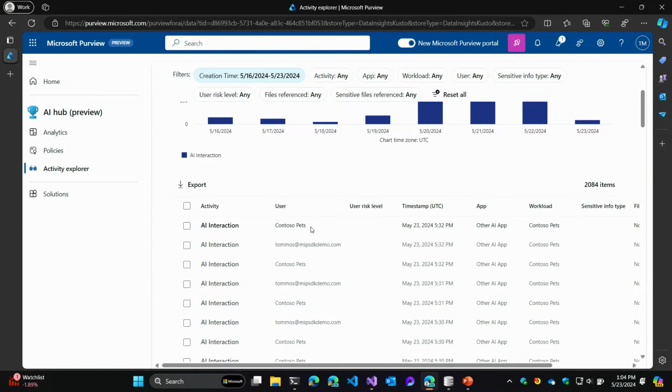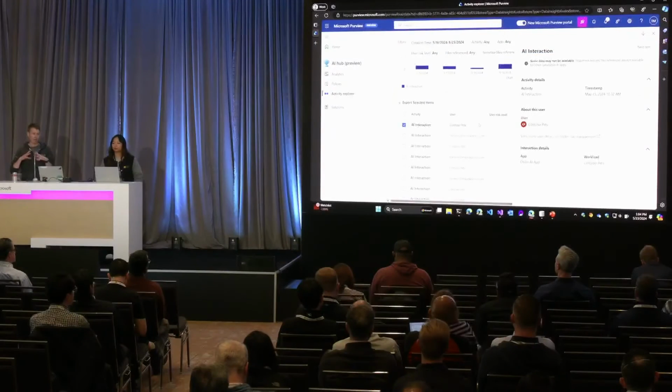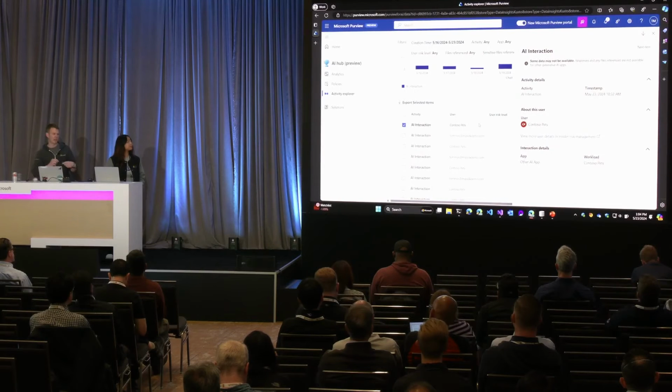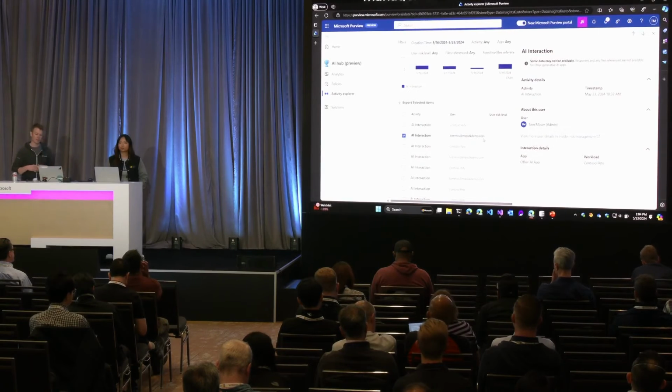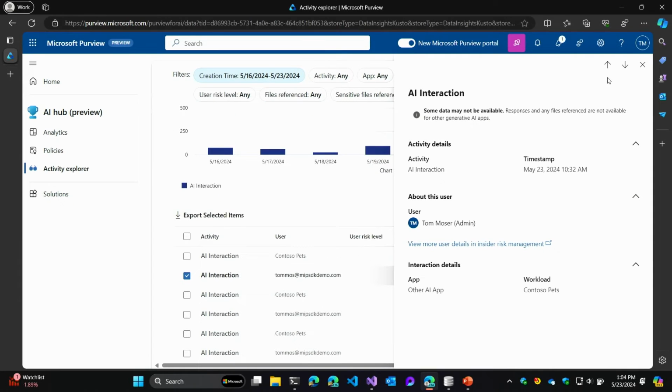And so as we click through this, we'll see Contoso Pets is the app. So in this case, this is a response from the LLM. And the data here is pretty limited. We're still doing a lot of work over the next several months to continue to light up scenarios and what you see here and feeding this into insider risk management and other places. We'll be able to click through and see which users were generating that interaction. So in this case, you'll see my admin account was in here. Actually, I think that's the only account I used.